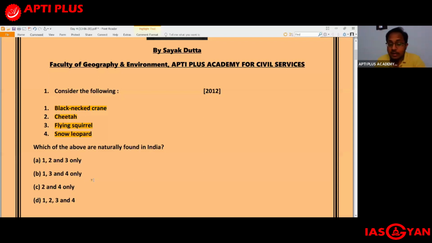So bees, of course, are there. Bees are considered to be, you must be aware of terms like keystone species, right? Keystone species are those species which hold the ecosystem together. In the absence of these species, or if their population declines to a great extent, then the ecosystem might collapse.